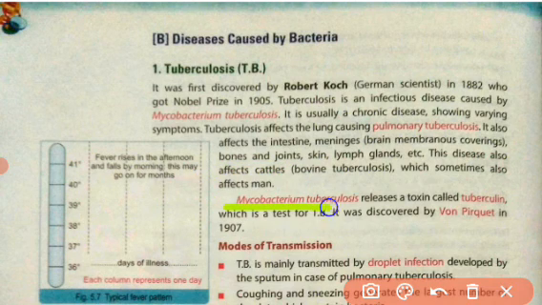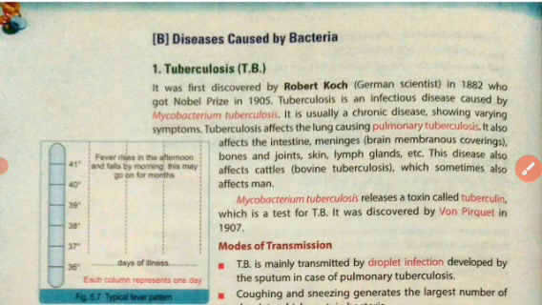Now Mycobacterium tuberculosis releases a toxic chemical called tuberculin, which is used as a test for TB, and it was discovered by von Pirquet in 1907. He discovered the presence of the tuberculin toxin released by Mycobacterium tuberculosis, and that toxin is used for a TB test to diagnose this disease in a person. When that chemical is observed, it indicates the occurrence of this disease in a person.